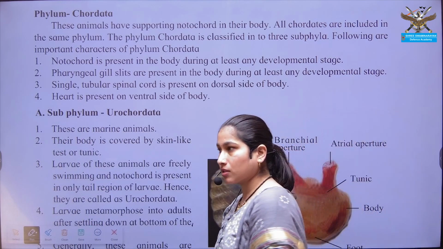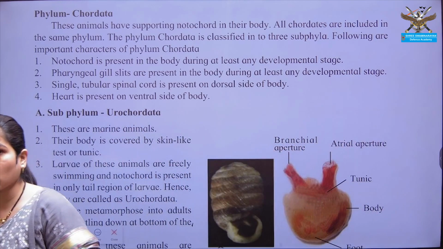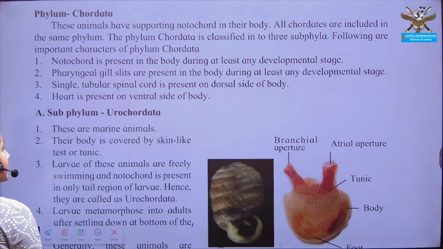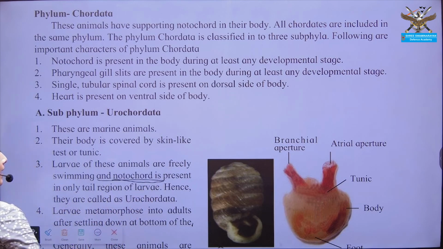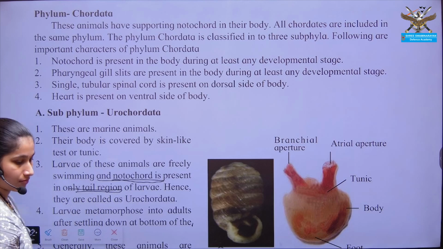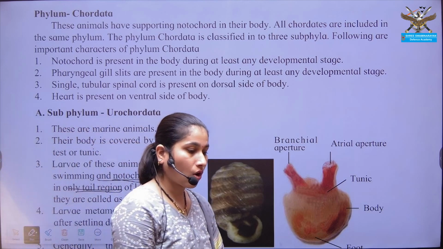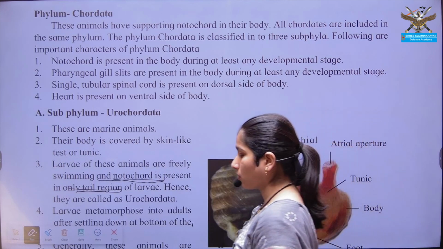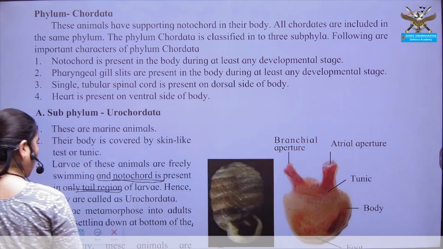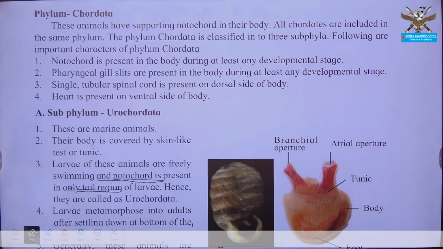Why is this known as Urochordata? Because the notochord is seen in the tail region. That's why the organisms are placed into the group Urochordata.